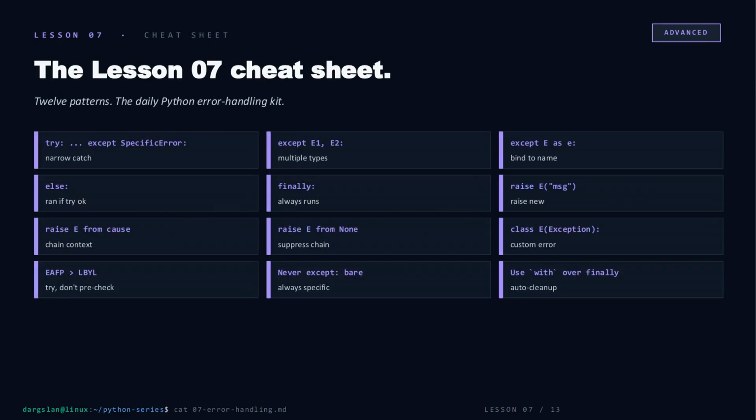Pin this one. 12 patterns, 1 screen, the entire error handling kit you'll actually reach for day to day. Narrow catches, multiple types, binding with as, the else and finally split, chaining with from cause, suppressing with from None, raising new errors, defining your own, EAFP over LBYL, never bare except, and with over finally. Memorize the grid. The judgment calls become reflex.